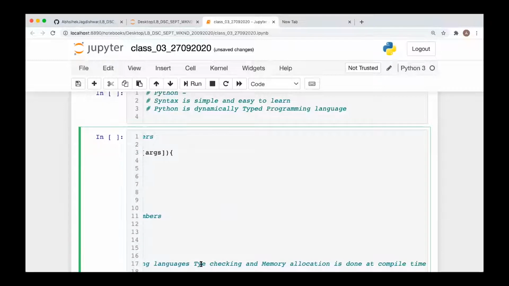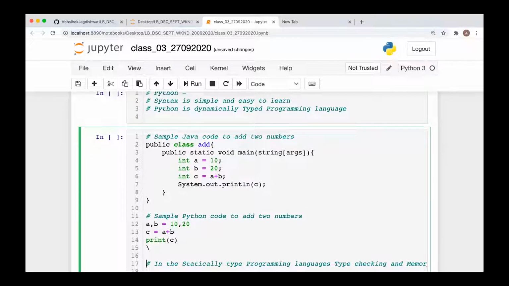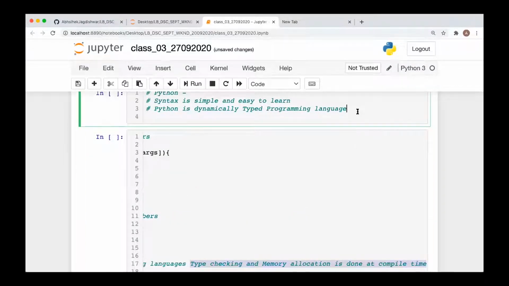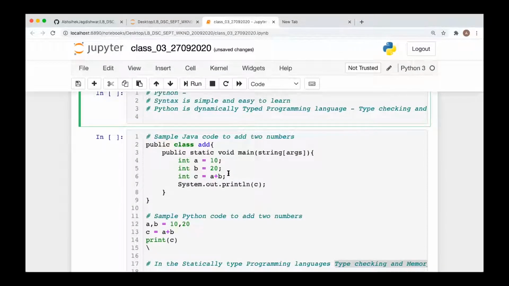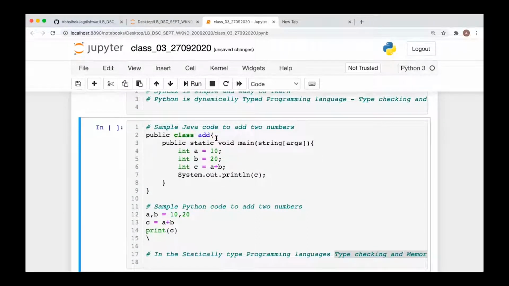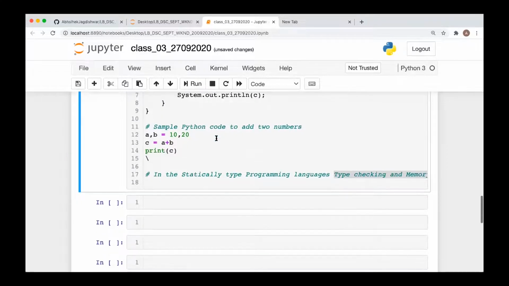In dynamically typed programming languages, the type checking and memory allocation is done at runtime. That's the reason Java code is compiled first and then you execute. That's the reason you first compile the C source code and then you execute. Whereas in Python, you directly execute. Any Python code you can directly execute.